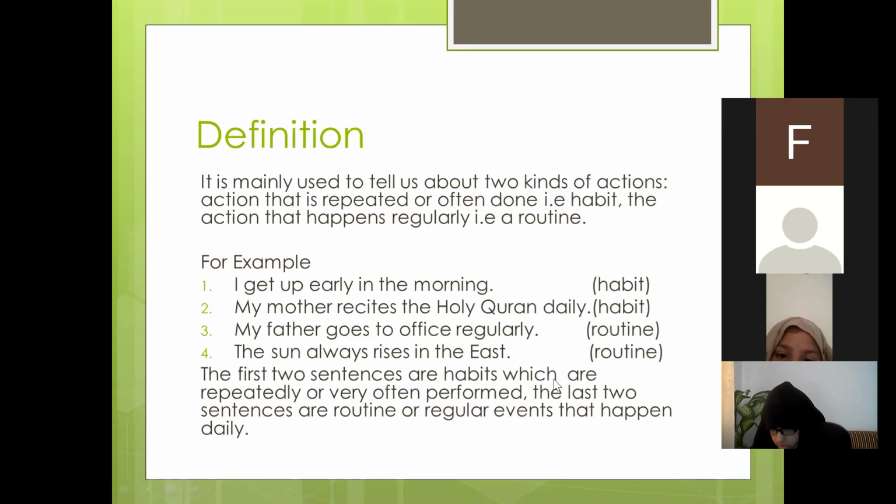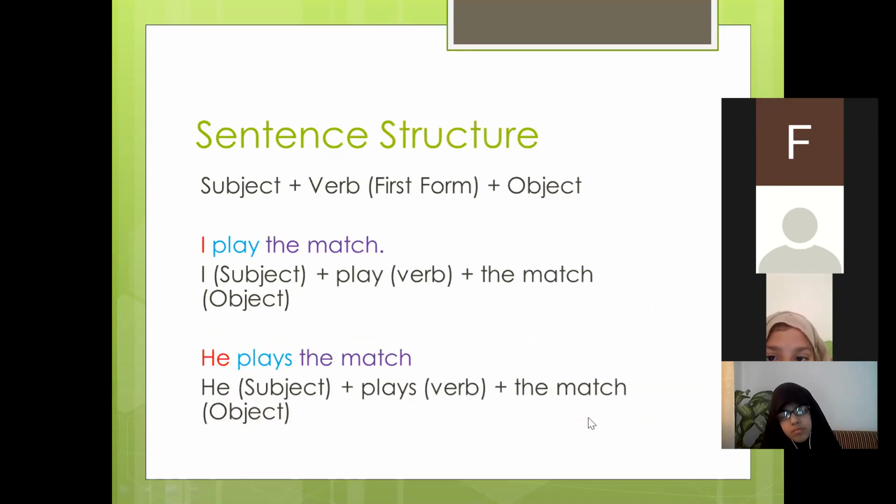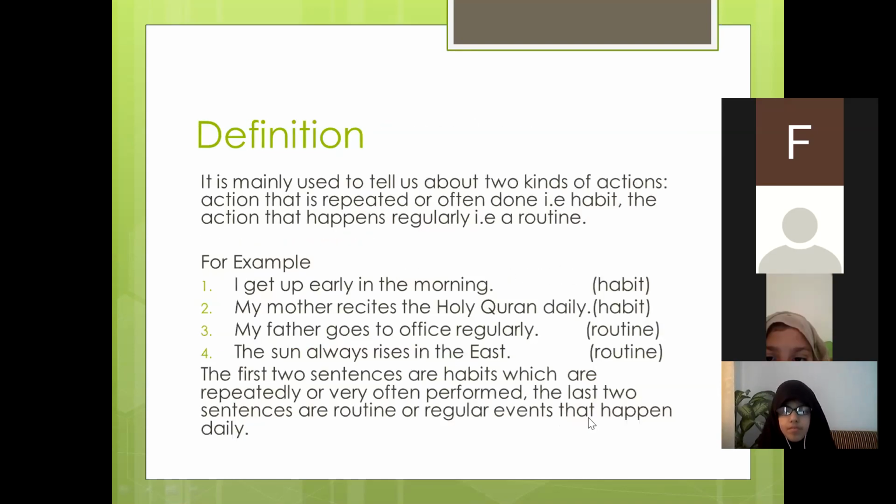The first two sentences are habits which are repeatedly or very often performed. The last two sentences are routine or regular events that happen daily. Let's move to the next one.